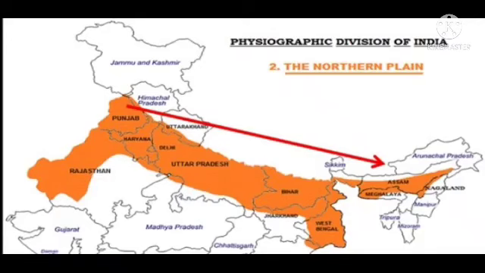Children, we know the northern plains lie to the south of the northern mountains. They extend over 2500 kilometers in length from the Punjab in the west to Assam in the east.